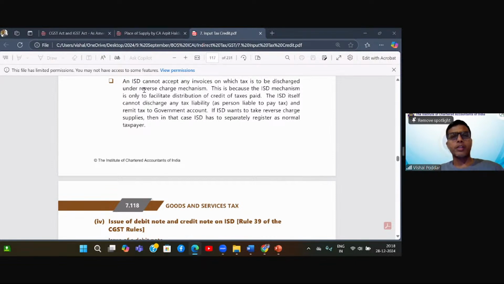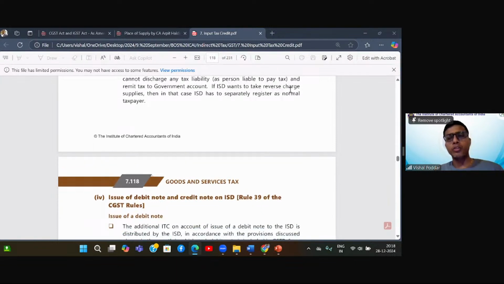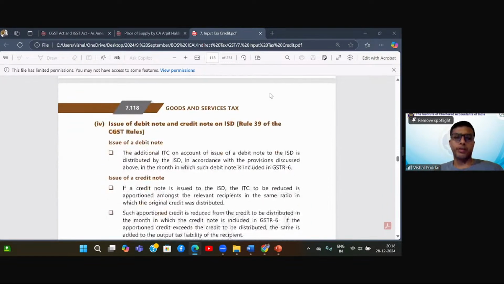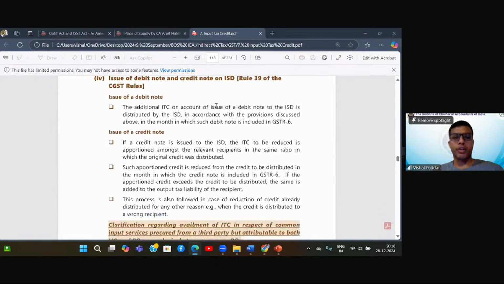This is because the ISD mechanism is only to facilitate distribution of credit. The ISD itself cannot discharge any tax liability like any other person and remit tax to the government. If ISD wants to take reverse charge supplies, then in that case, ISD has to take a separate registration as a normal taxpayer. Then, issuance of debit and credit notes on ISD. So now the suppliers are raising debit and credit notes on ISD.